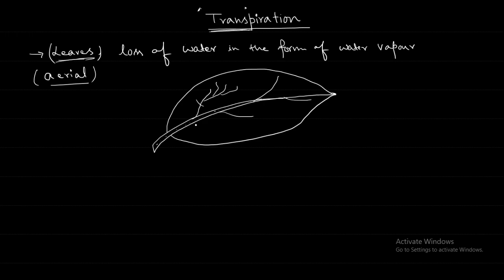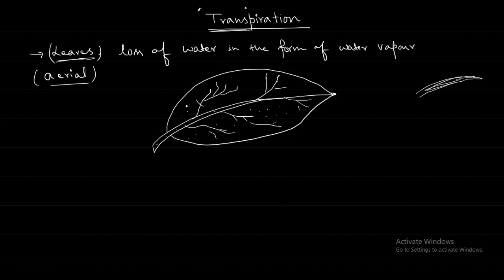Some leaves, like in the grasses, may be completely straight, only a parallel system will be there. But most of the leaves that we see will have this kind of veins. If you look under the light, you will be able to see this. And if you look more carefully, you will be able to see that there are some dots in the leaf.